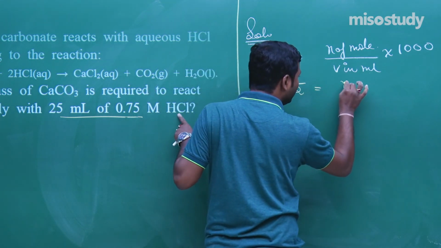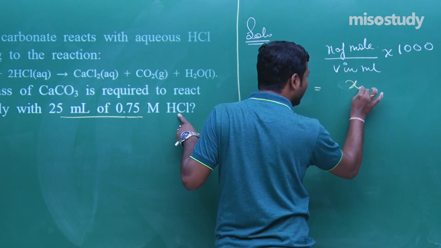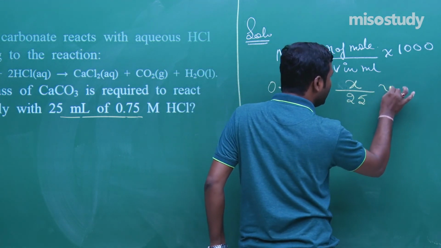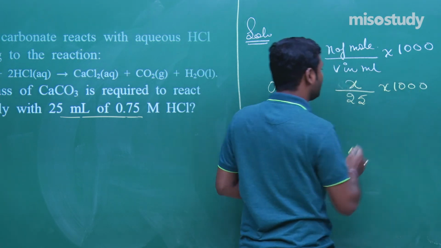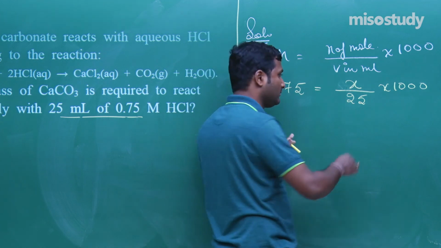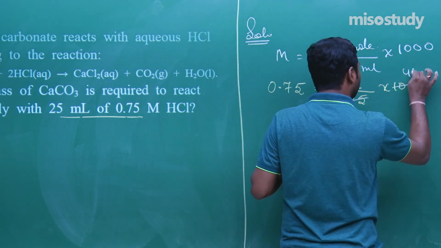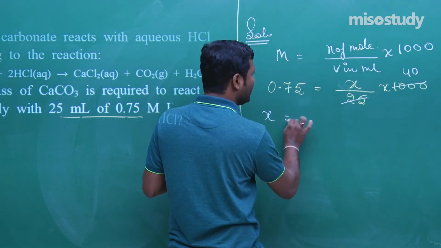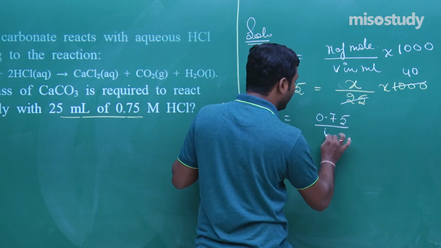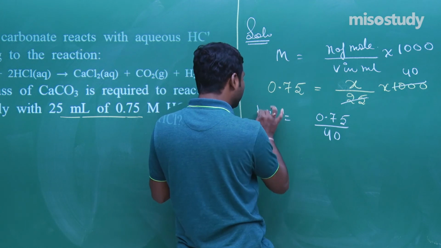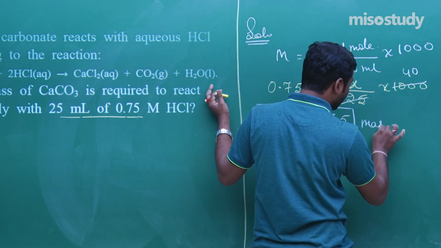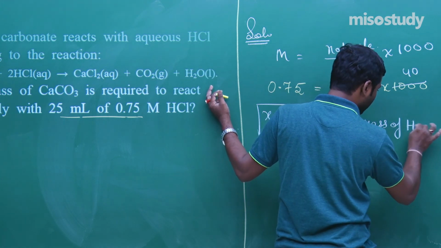We need to find the number of moles, that is put here X. Volume is given 25 multiplied by 1000. Clear? We have converted ml into liter. That is 40. So X is equal to 0.75 divided by 40. This is the moles of HCl given in the question.